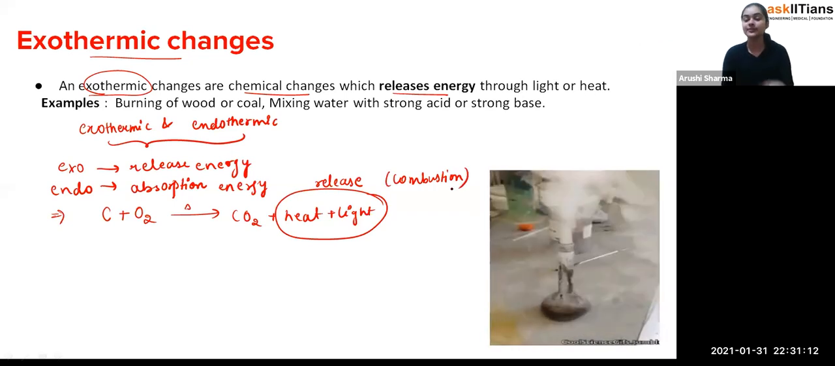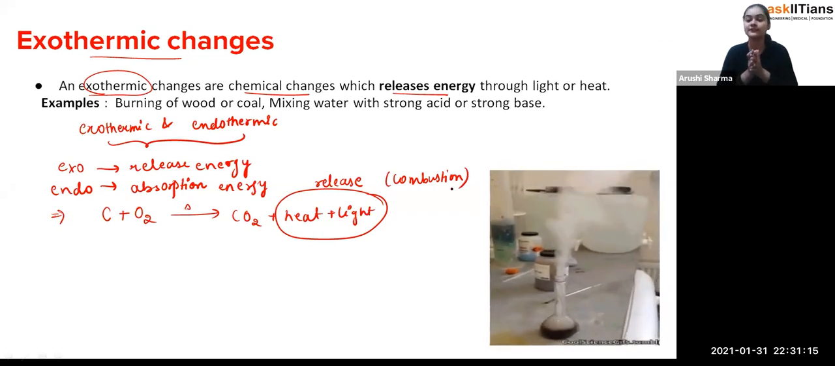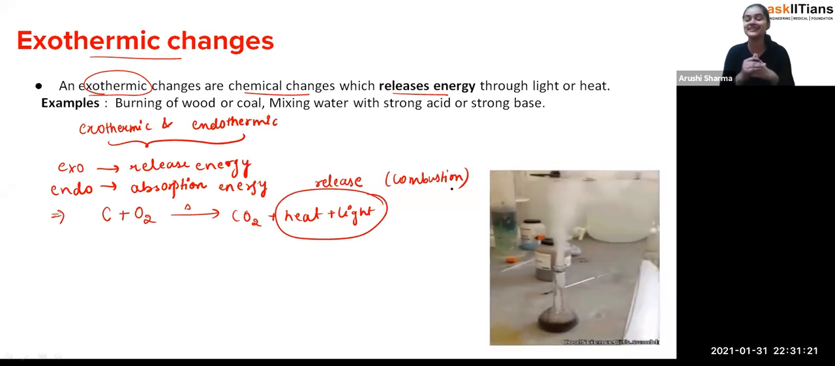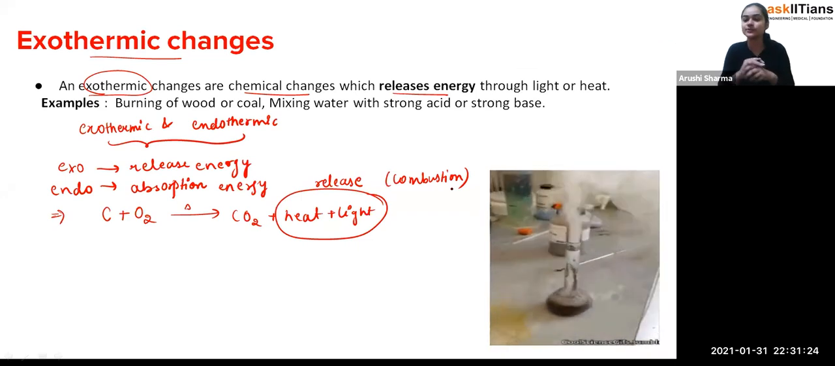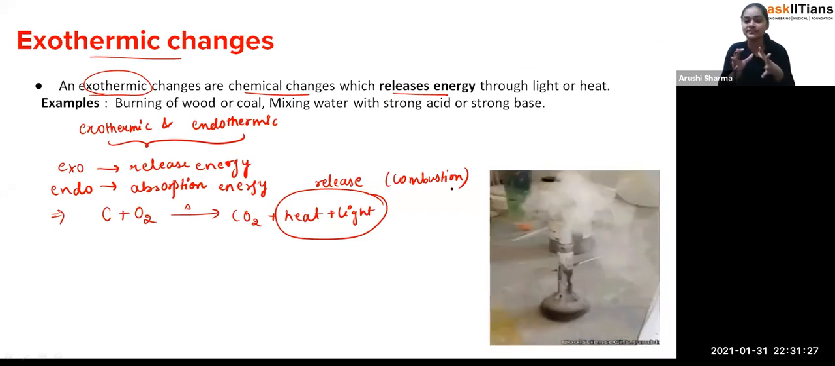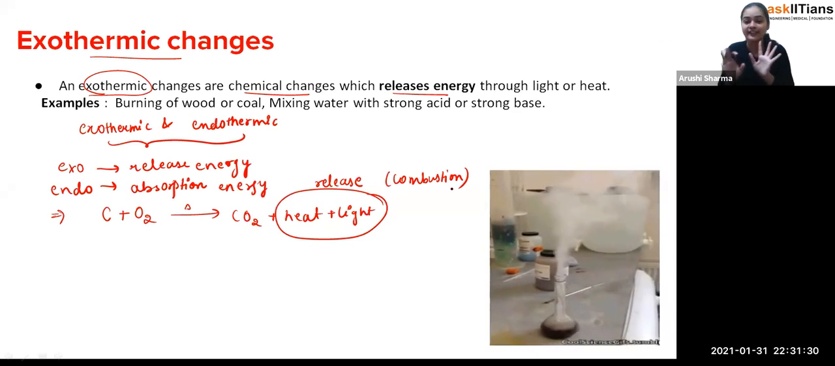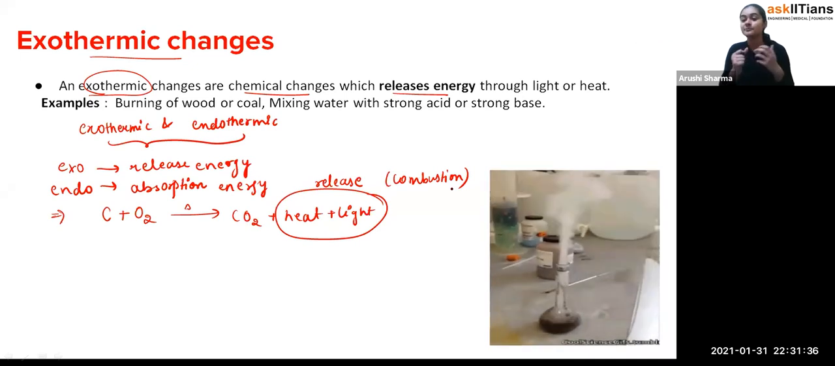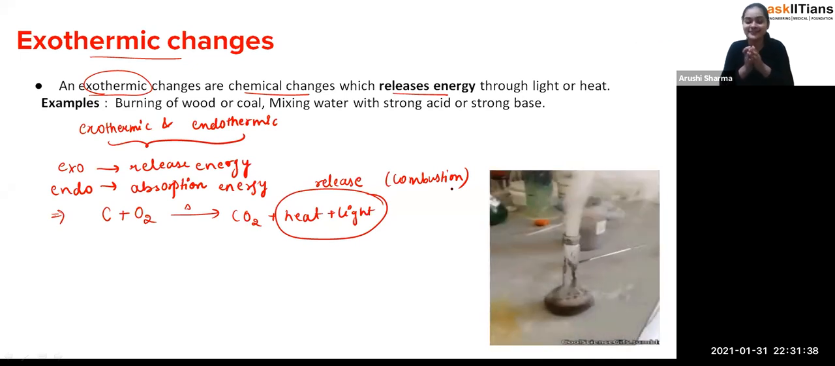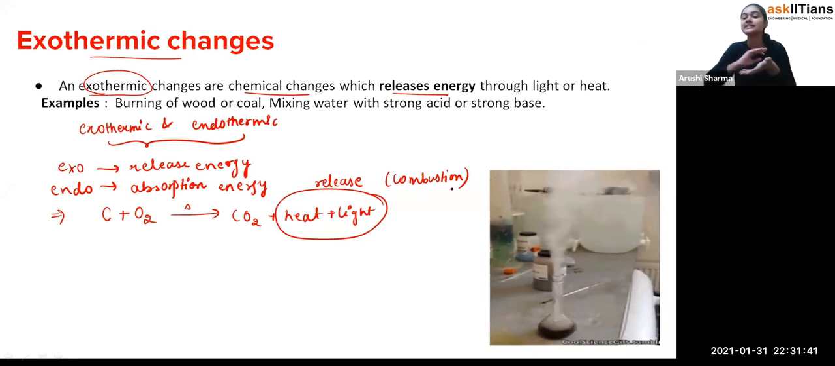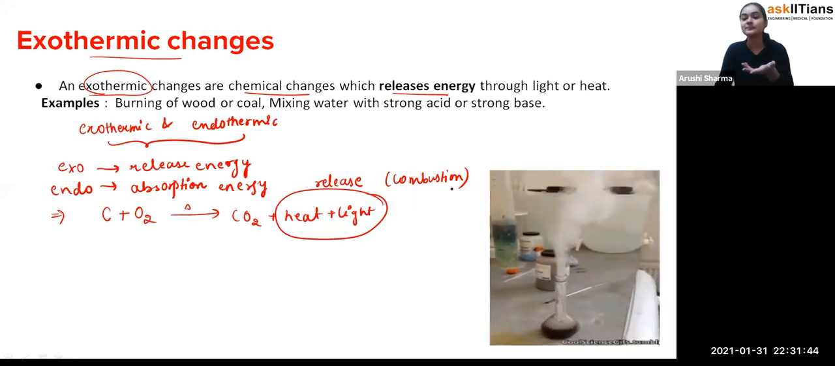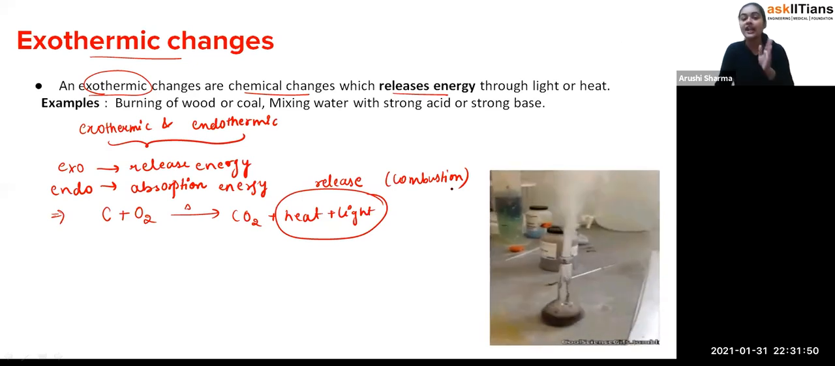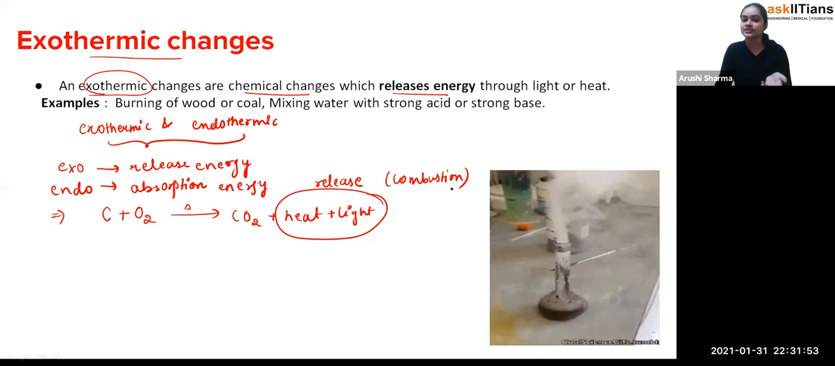Okay, for example, student, in the winter season when there is a very low temperature, we start feeling cold, and we want some kind of heat, and we are not having heaters. So what can we do? We can collect some wood logs and start burning them, and from burning we get heat. We feel very warm, very nice, because there is a release of heat energy. That's why burning of wood is an exothermic change: when there is a release of heat or light in the form of energy, such reactions are called exothermic reactions.